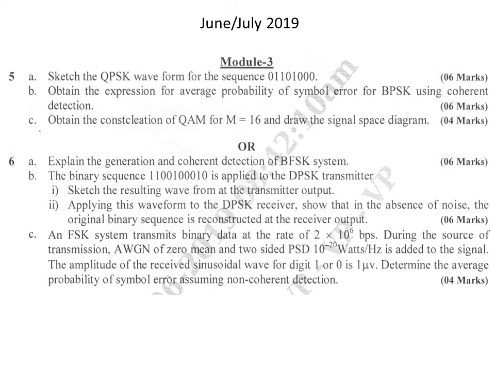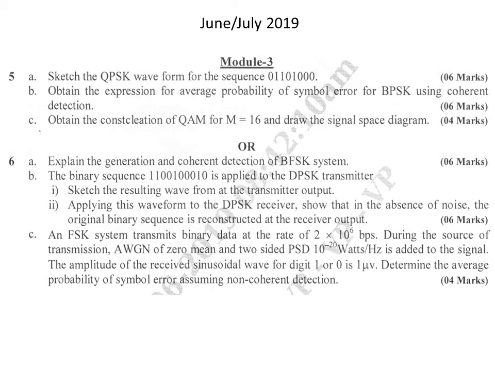So what we need to do is use the sequence to draw the DPSK signal, and the DPSK signal generated should be applied to the receiver part, and ultimately we should show that the output of the receiver is nothing but the original input sequence itself. So totally this particular problem is asked for 6 marks.